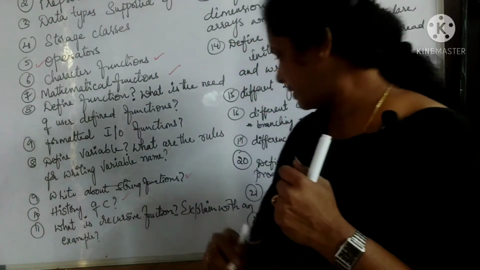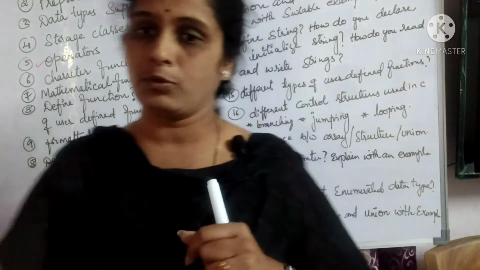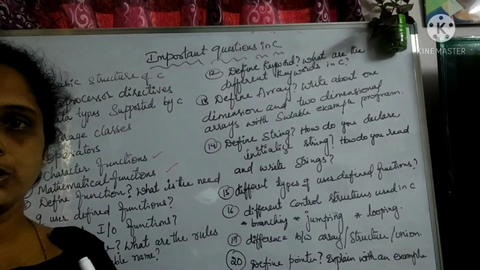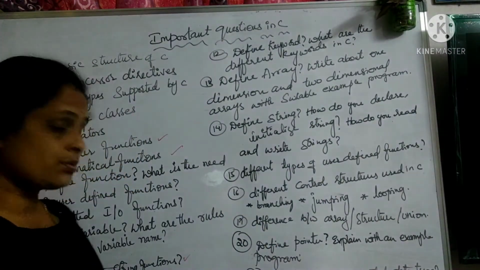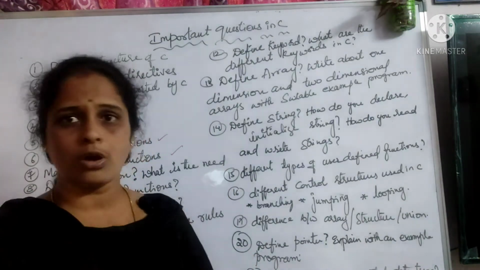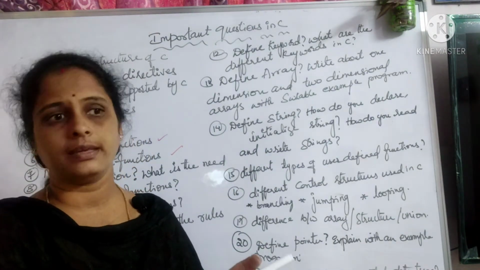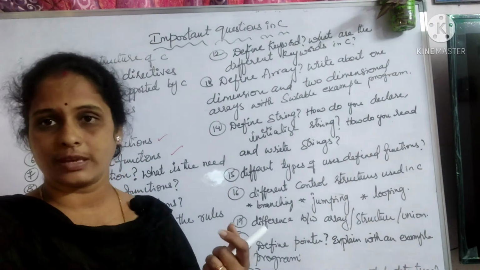Then comes the recursive function, and explain it with an example. What is a recursive function? It calls itself again and again till the condition is satisfied, right? In the same way, you need to write an example program. The most common example program we write for that is the factorial of a given number.